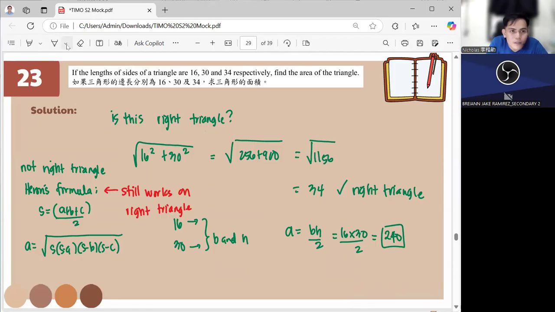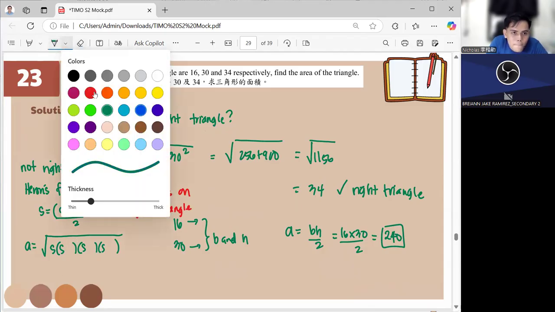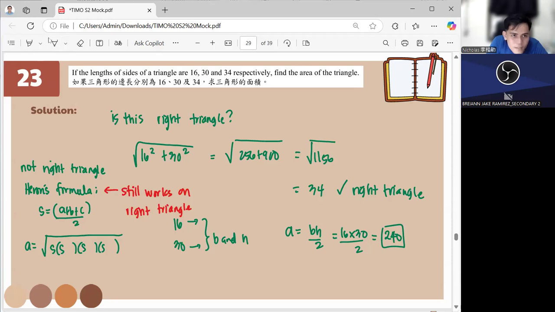I think I wrote it too fast. It's not readable. It is S equals A plus B plus C over 2, and the area is the square root of S times S minus A times S minus B times S minus C, where A, B, C are the 3 sides. Okay?